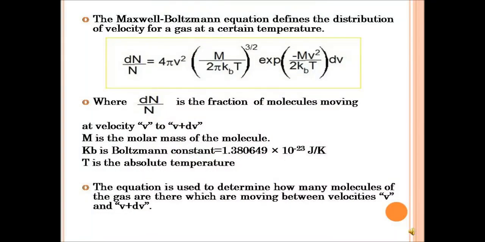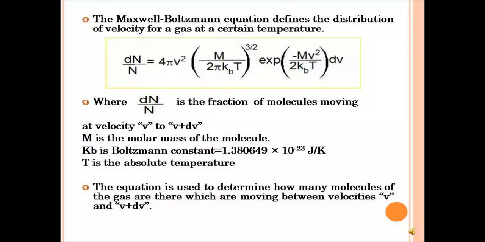Now, the Maxwell-Boltzmann equation. The distribution we just saw has an equation, and the equation is given by dN over N equals 4 pi v squared, open bracket, m over 2 pi kBT, close bracket, exponent open bracket minus mv squared divided by 2 kBT, close the bracket, dv.